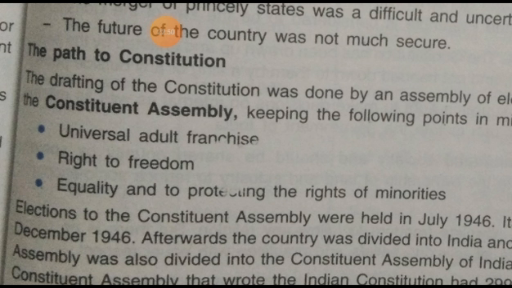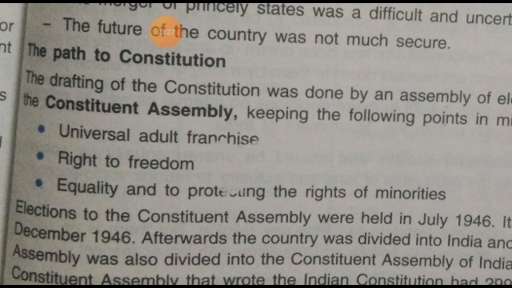Okay, so come to the path to the constitution. The drafting of the constitution was done by an assembly of elected representatives, the drafting committee or constituent assembly, which was an elected body, and that was called the Constituent Assembly.